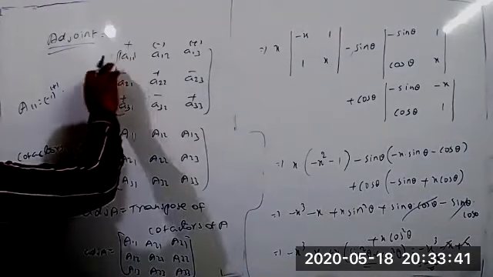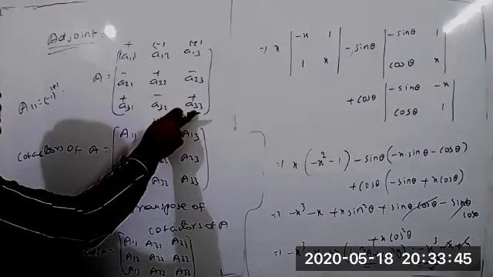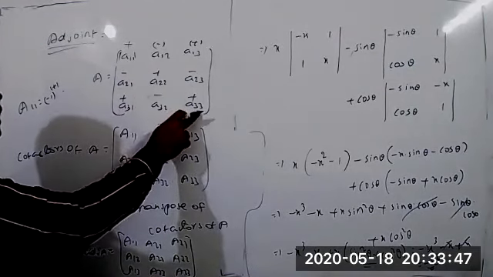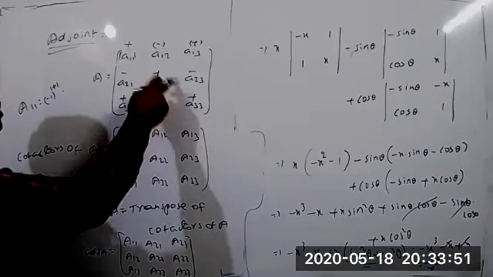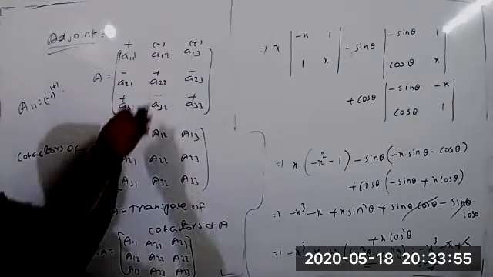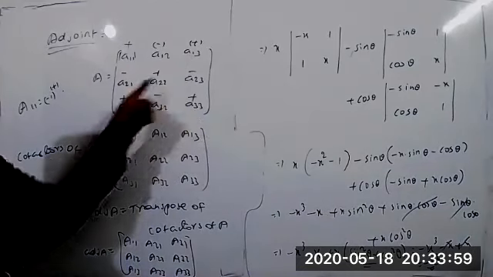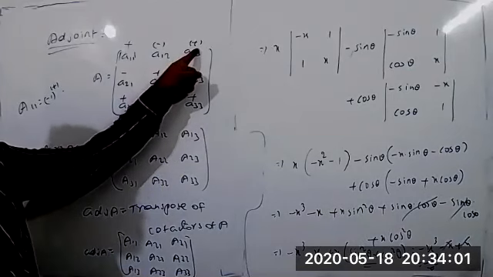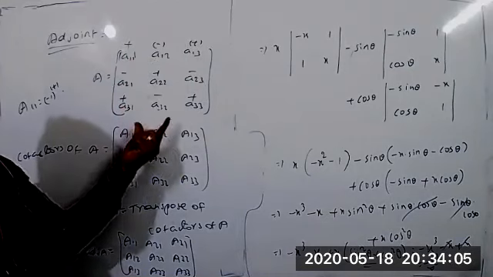Suppose you take A11, directly multiply A22 into A33 minus A23 into A32. For the next element, A21 A33 minus A23 A31, with the next sign plus. Understood? First remember the signs; this is for time saving.